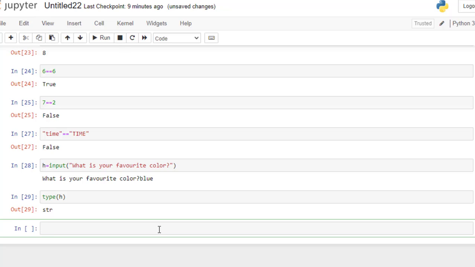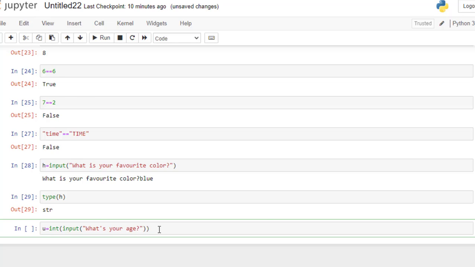Now suppose you want to do calculation-type things. You want to take input from the user, asking what's your age, and then I'll add 2 to your age. So what you will do is u equals int of input, what's your age?